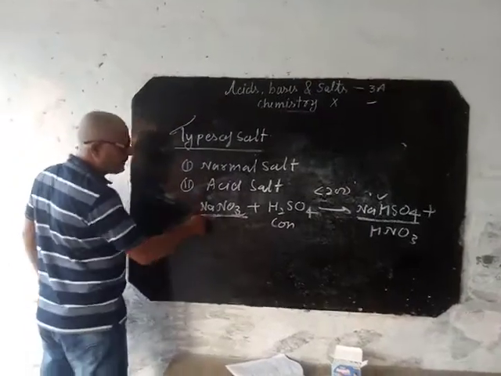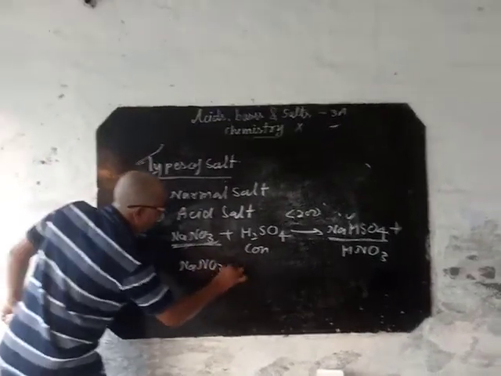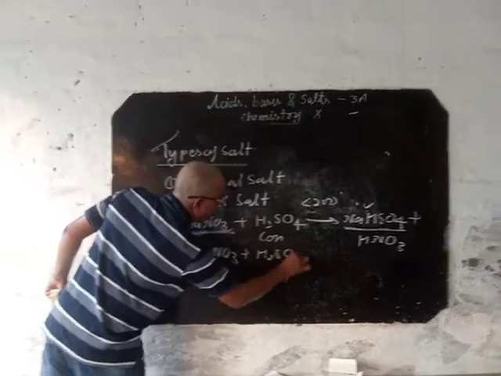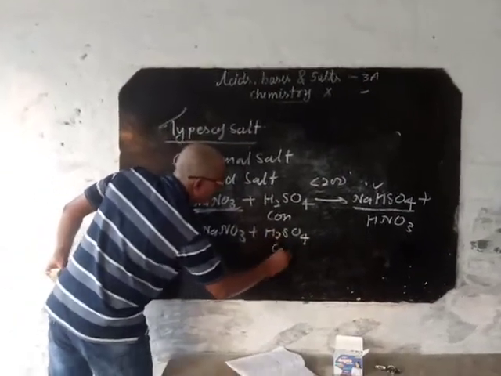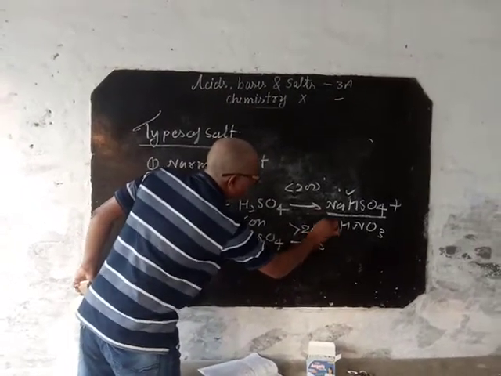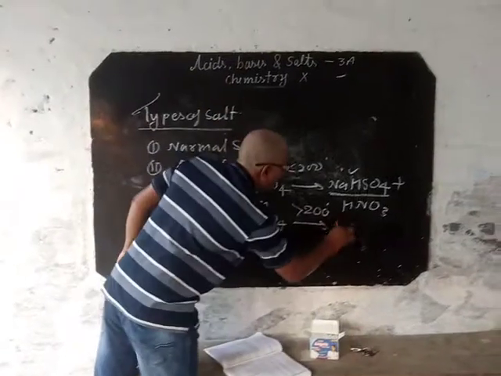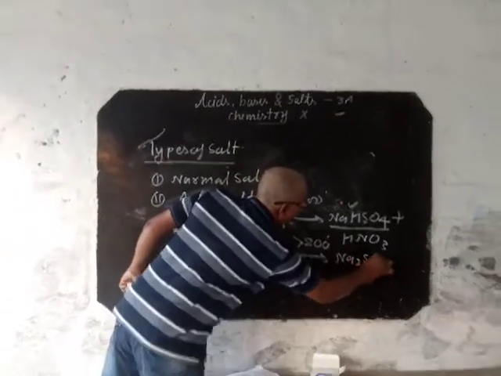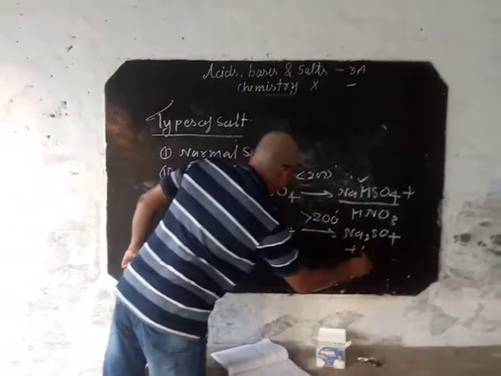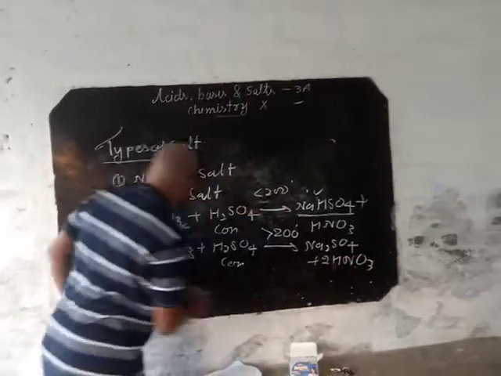Now, I am going to take the same compound, sodium nitrate, with concentrated sulfuric acid. Only the condition I am going to change: temperature more than 200 degrees Celsius. It gives sodium sulfate and nitric acid.